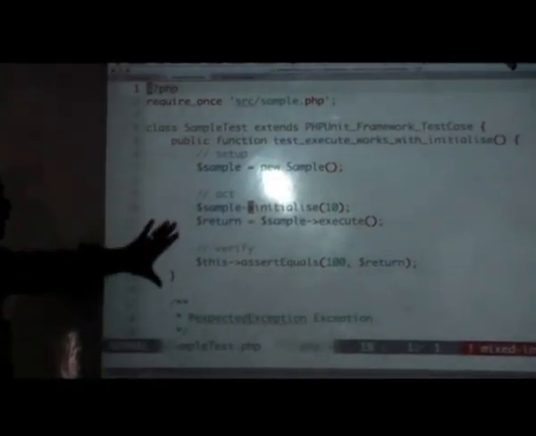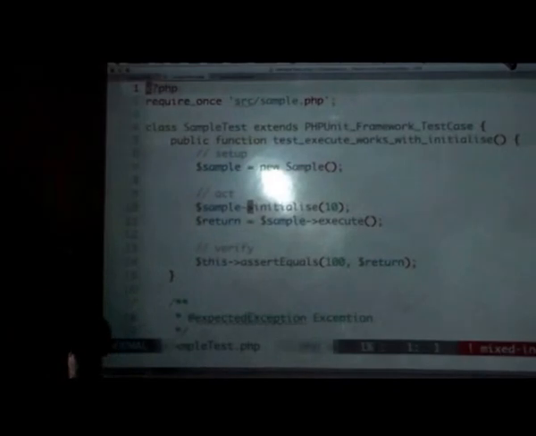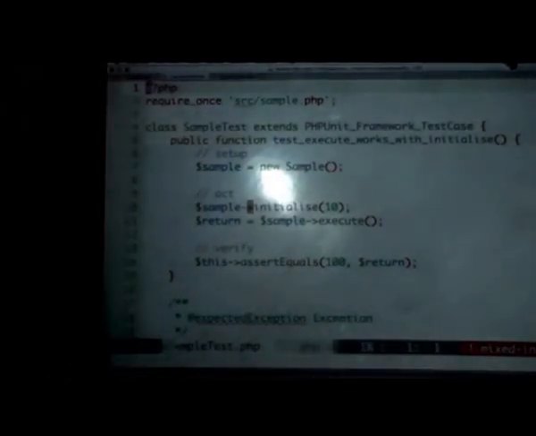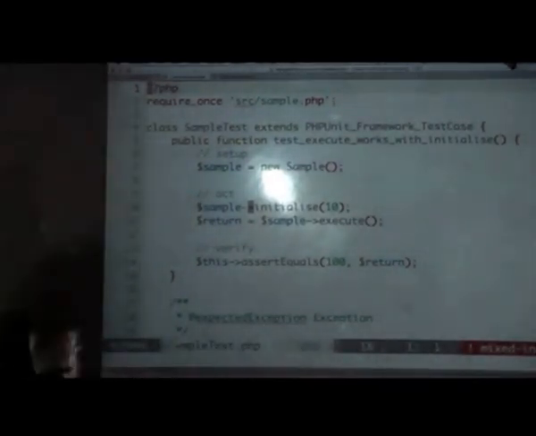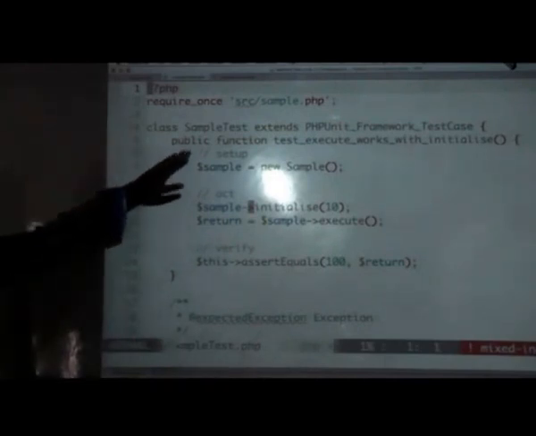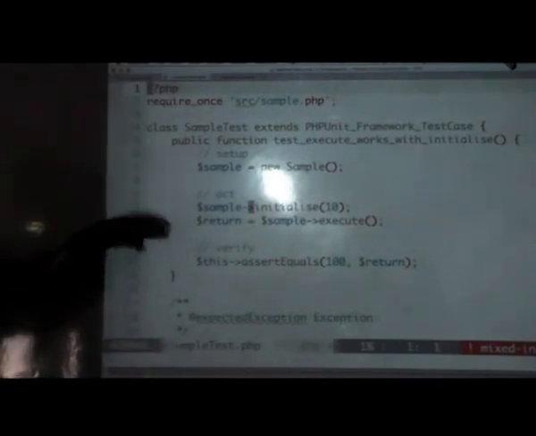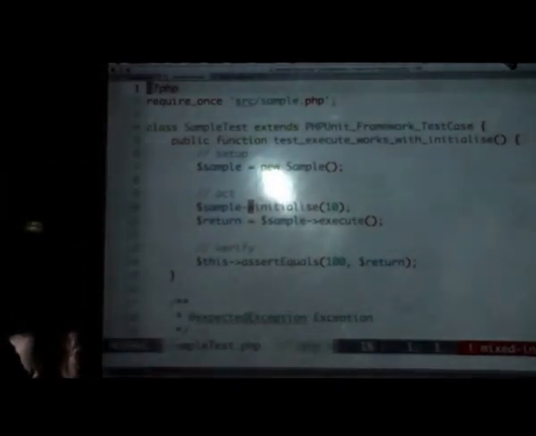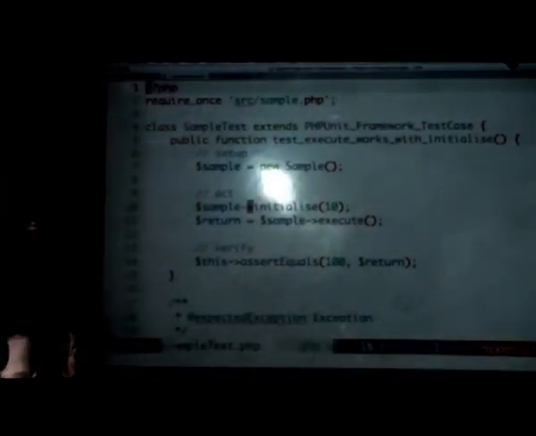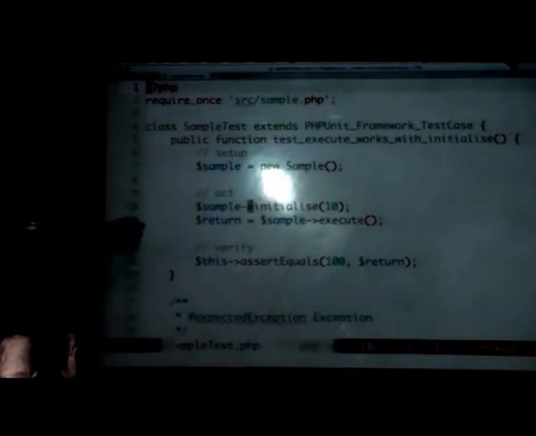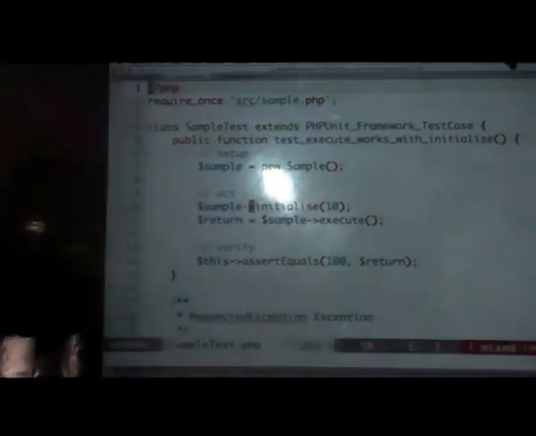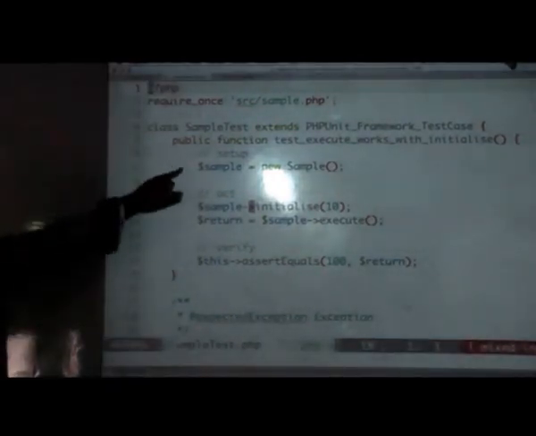Okay, so the method is called a test, and a collection of methods inside a class is called a test case. Okay. So as I said, there are three steps: the setup step, act, and verify. In the setup step, what we are going to be basically doing is initialize or set up everything that we are going to be testing. In our case, we are going to be testing the sample object, right? So the object which we create for the sample class. So that is the initialization or the setup that we need to do.